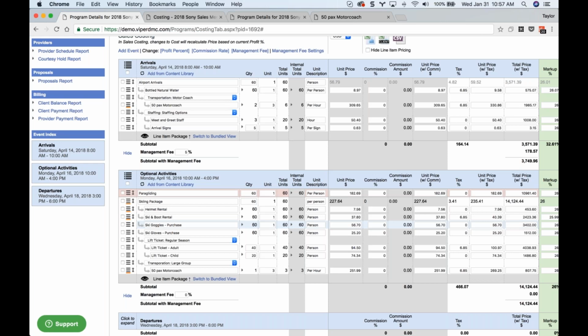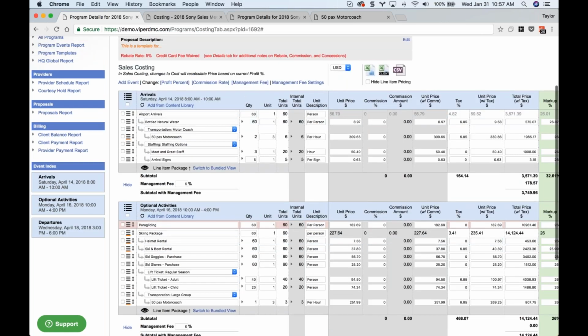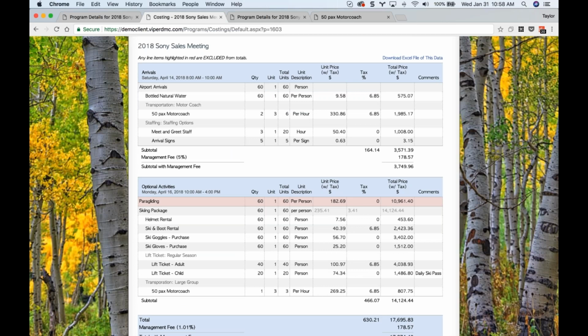And oh, I do see a question. How do those differ from the hide line item pricing at the top? Good question. There's this checkbox at the top of the costing. This was originally introduced for companies that do more FIT-based travel. The reason being that they often like to present their costings and budgets to clients without any line item pricing. They typically either see just the grand total for the costing, or they will see totals for each event. So if I want to hide my line item pricing here, all I have to do is check that box. That will basically hide all unit prices for packages, products, and line items from my client.